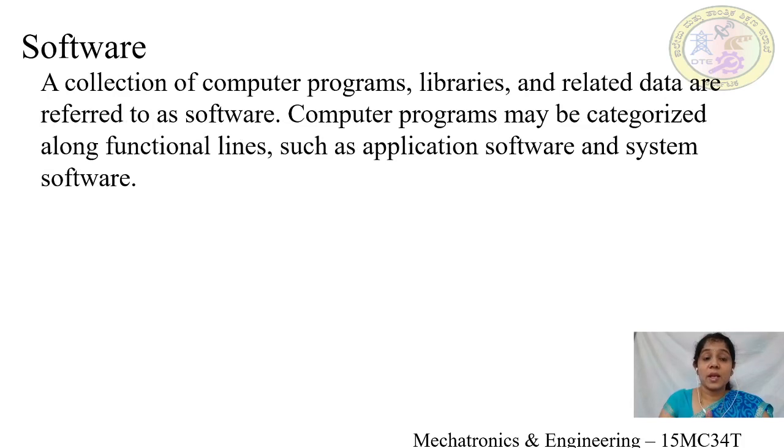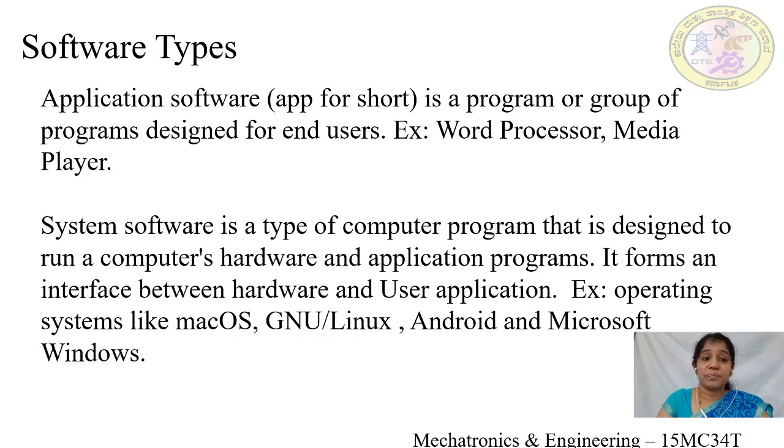Next, let us understand what is a software. A software is a collection of computer programs, libraries, and related data. Software can be categorized into two categories. One is application software, another one is system software. So what is application software? Application software is a program or group of programs designed for the end users. For example, it may be a word processor or a media player. So these are end user applications.